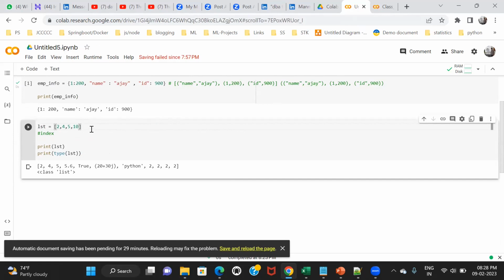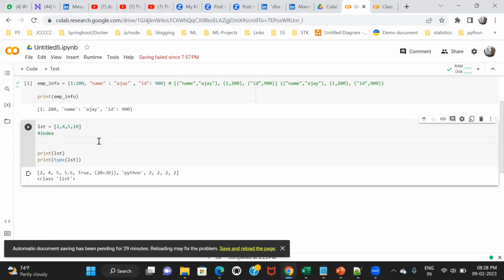So how many data is it holding? 4 data, 2, 4, 5, 10. Okay. So position. Now let me talk about this question. This is the term position, right? So if I say, what is the position of the first element? 2. What is the position of 2? First position. I can say first position, right? What is the position of 4?